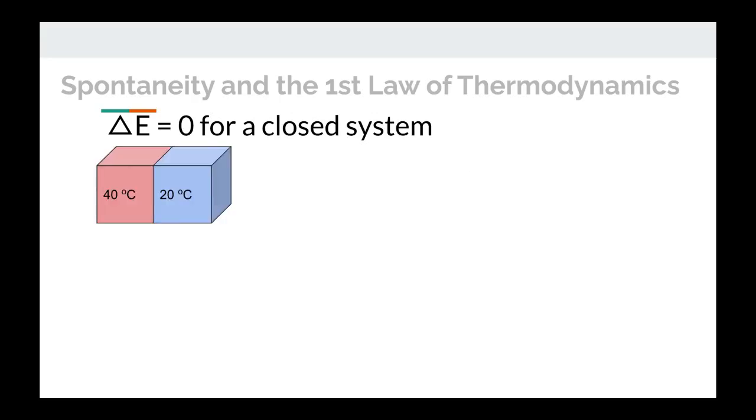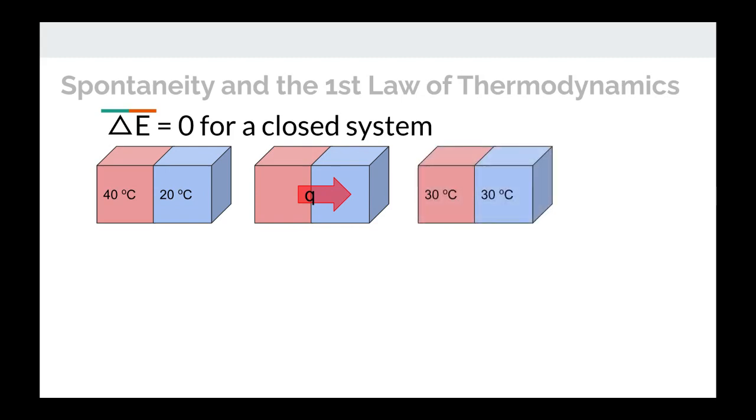Okay, here's a system, a very simple one. We have some material, let's say a block of metal at 40 degrees C, and the other part of the system is a block of metal at 20 degrees C. One thing that could happen is energy could transfer from the hot block of metal to the cold block of metal, and they would reach thermal equilibrium at 30 degrees C. We know that that happens.